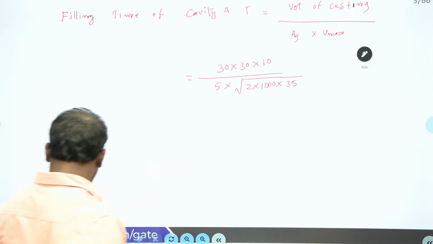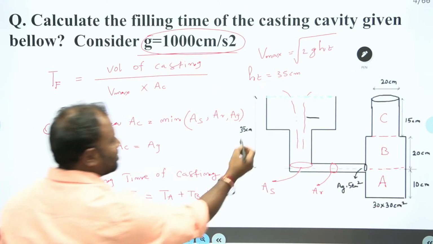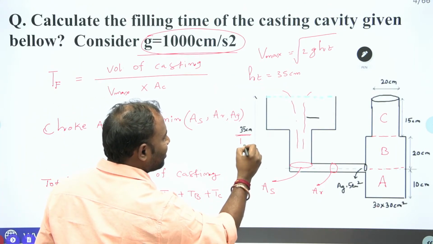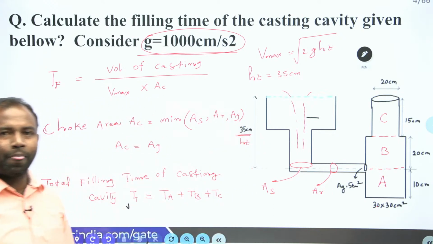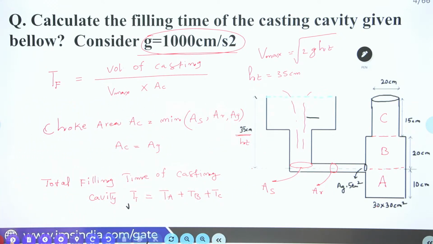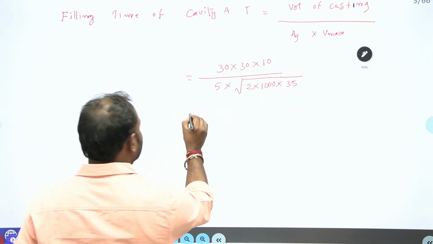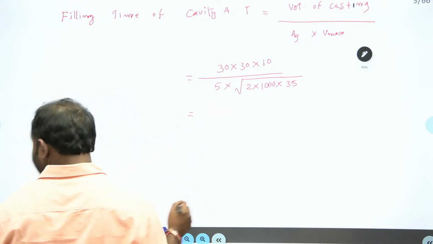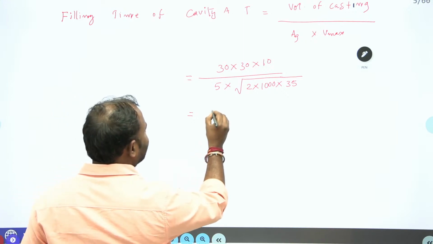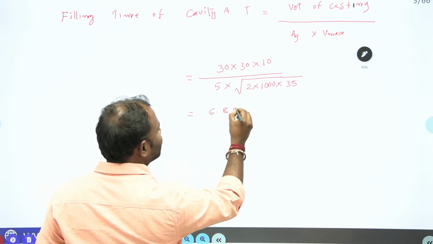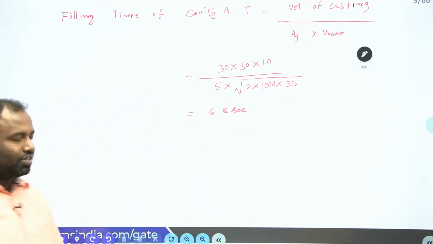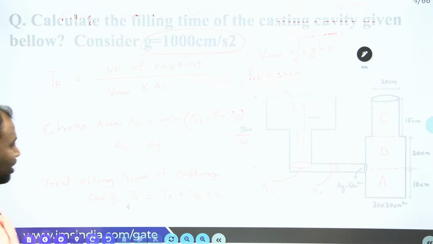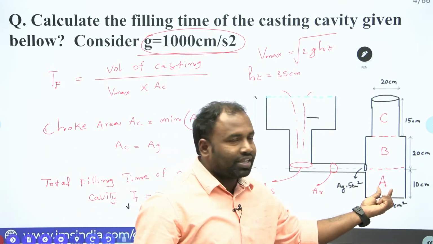In the previous slide, this is your HT. If you solve this, you are going to get 6.8 seconds. So now we have finished our filling time of the cavity A.